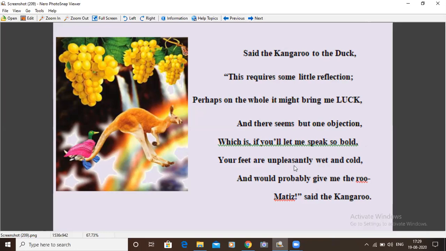The feet of the duck are unpleasantly cold and wet because the duck is in the pond all the time. That's why they are wet and cold. And that wet and cold feet would probably give me the rheumatism, said the kangaroo. This kind of wet feet makes him sick. See the word rheumatism. This is not the actual spelling for this word.